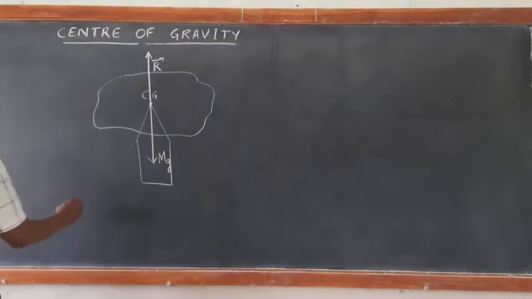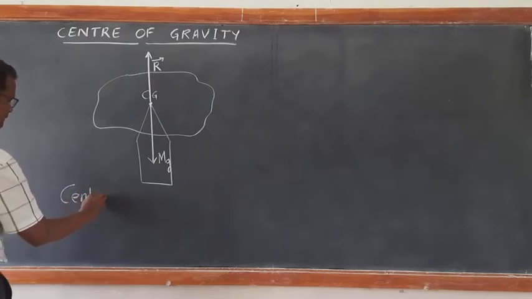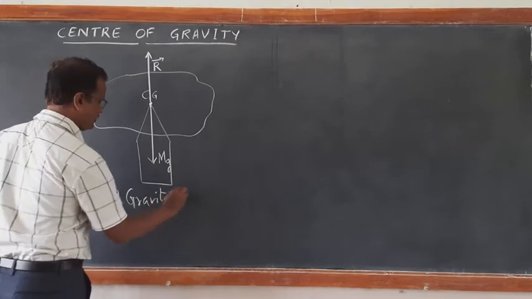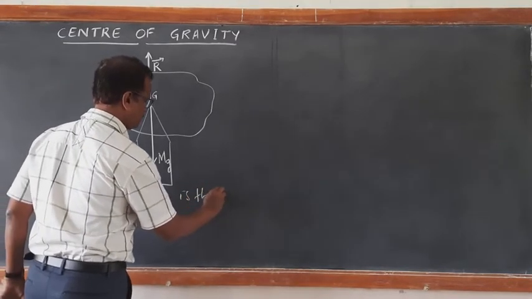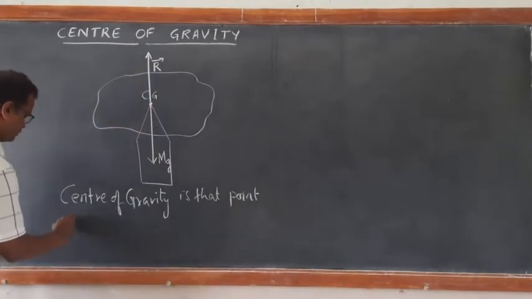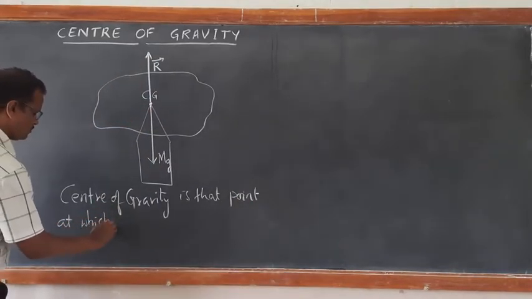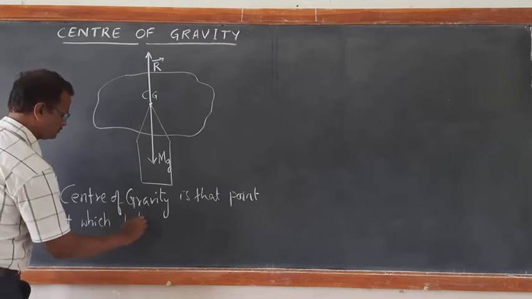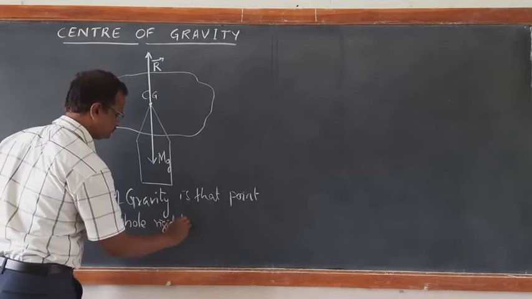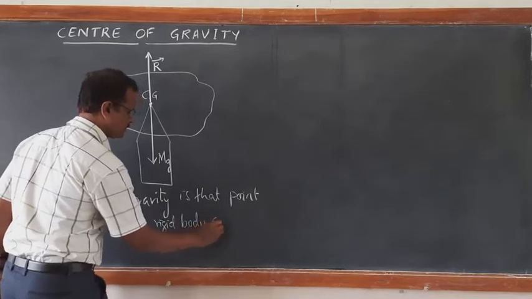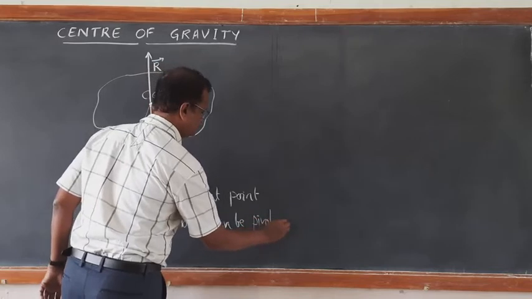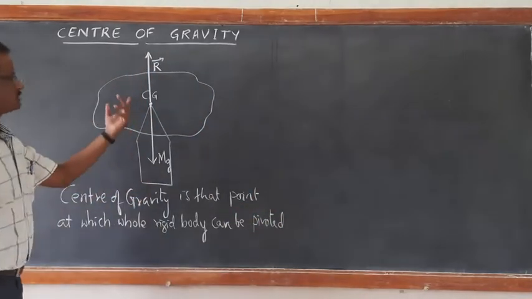So I can write, center of gravity is that point at which the whole rigid body can be pivoted. This is called pivoting.